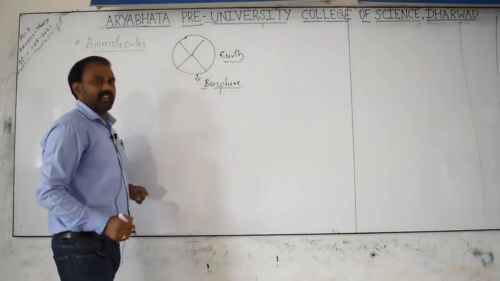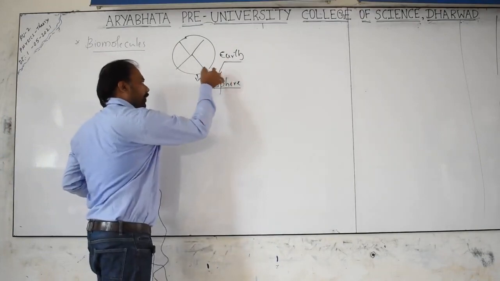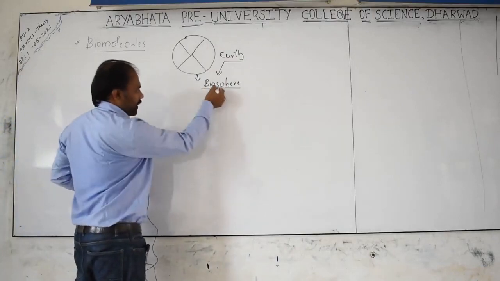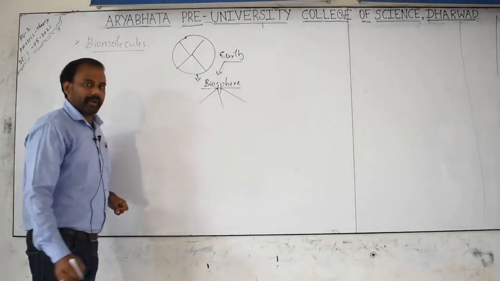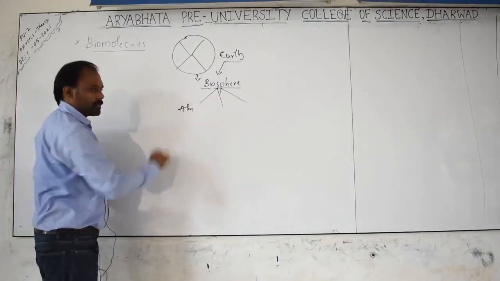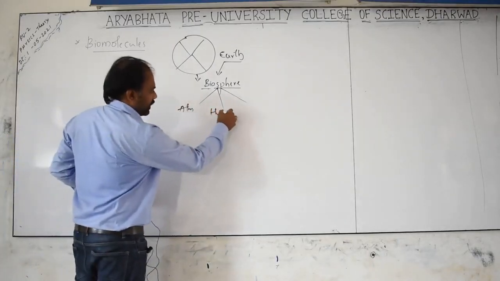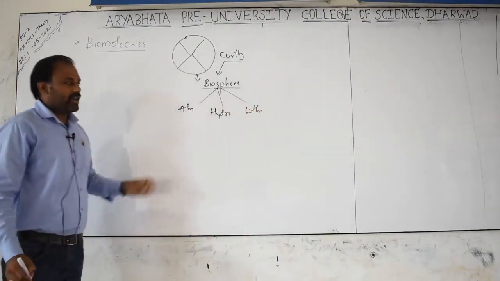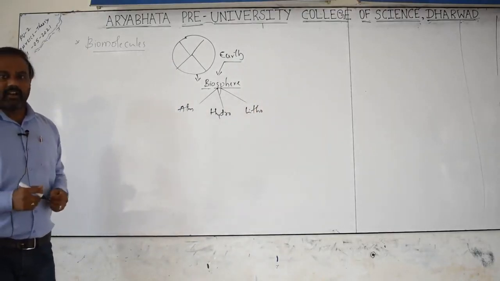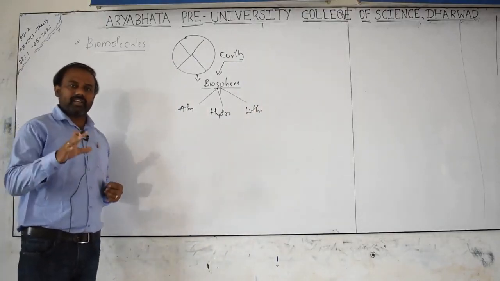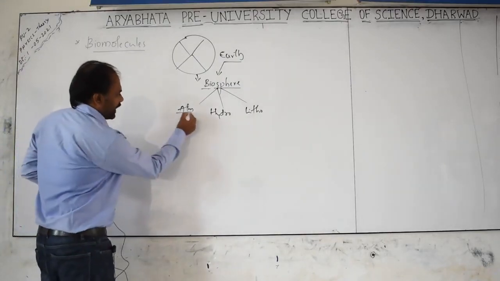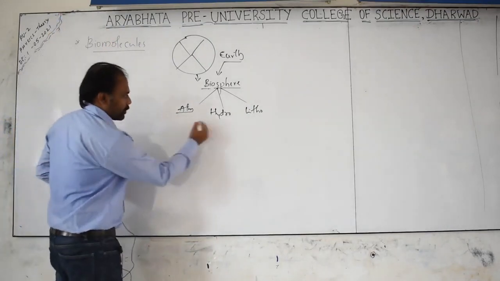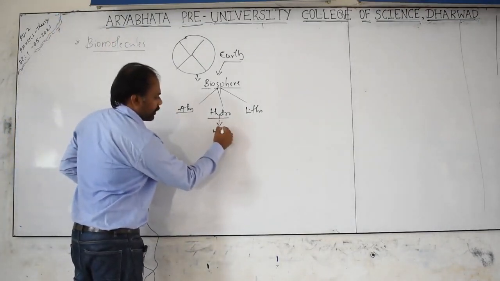So the biosphere is nothing but a unit of Earth. In the biosphere, again we will be having many compartments. One is, as we know, the atmosphere, the hydrosphere, and the lithosphere, and still many more, like the xerosphere. When you take the atmosphere, here we will be having air, and the hydrosphere is nothing but water.